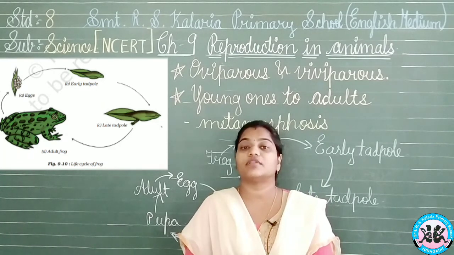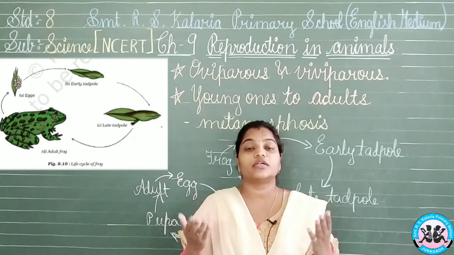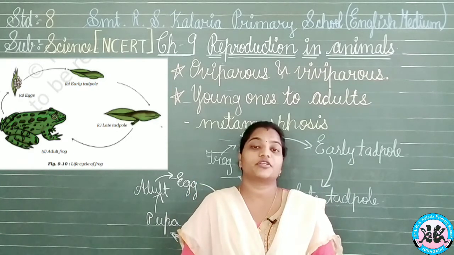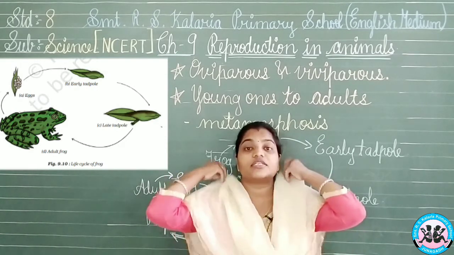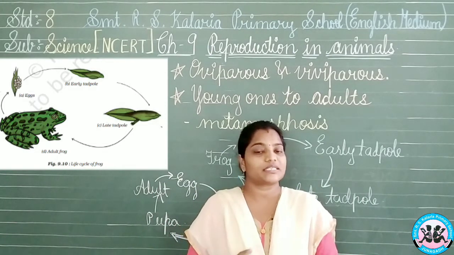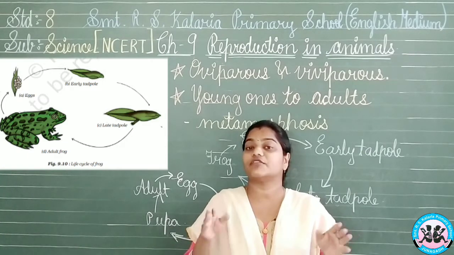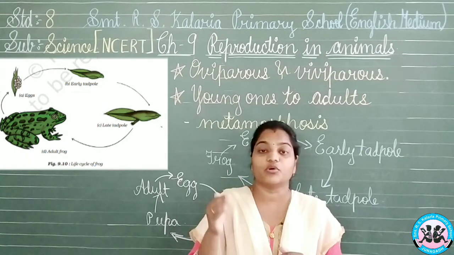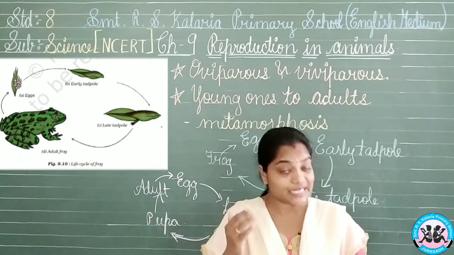So, they do not have the nose structure. They could not have the respiratory system over there. They just have to take out the oxygen from the water itself. Thus, they possess the gills, and thus they have the fins, which will be allowing them the mobility to move in the water bodies easily.